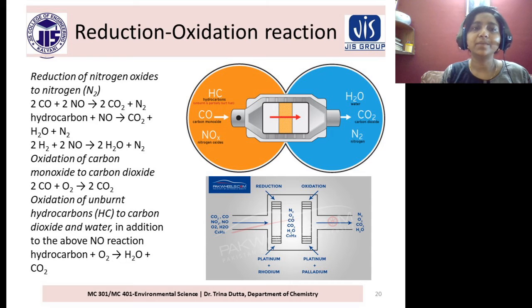In the reduction process, oxides of nitrogen will be converted into nitrogen, and in the oxidation process, carbon monoxide will be converted into carbon dioxide. Unburned hydrocarbons that come out will also be converted into H2O and carbon dioxide, because in the oxidation process they react with oxygen and are converted into CO2 and H2O.